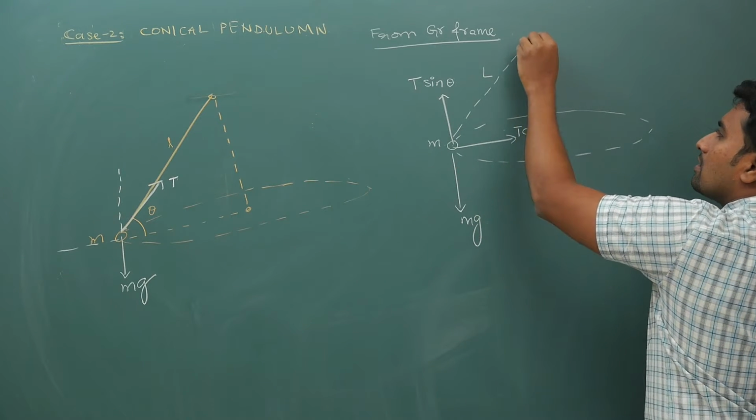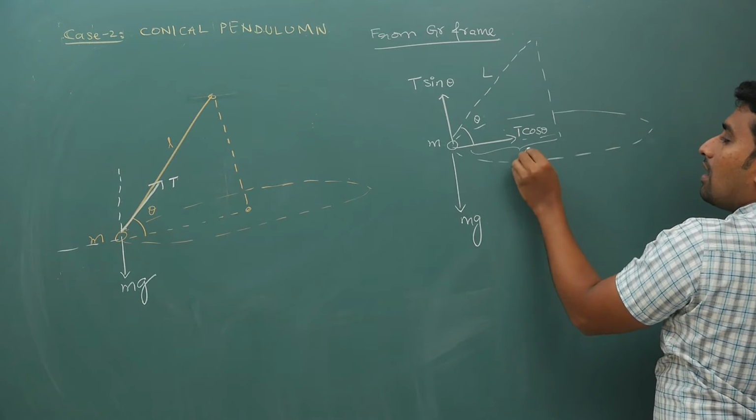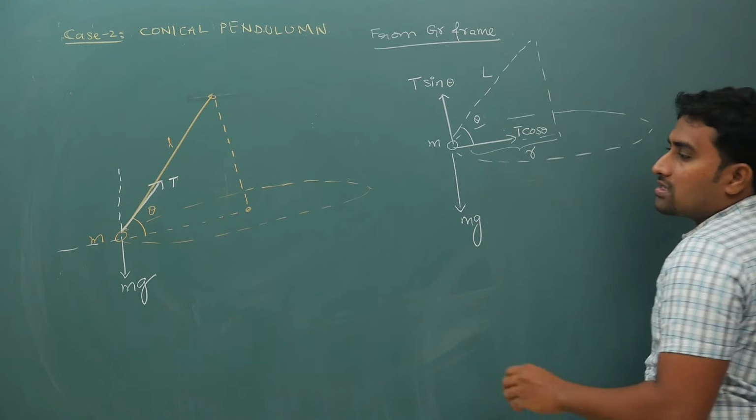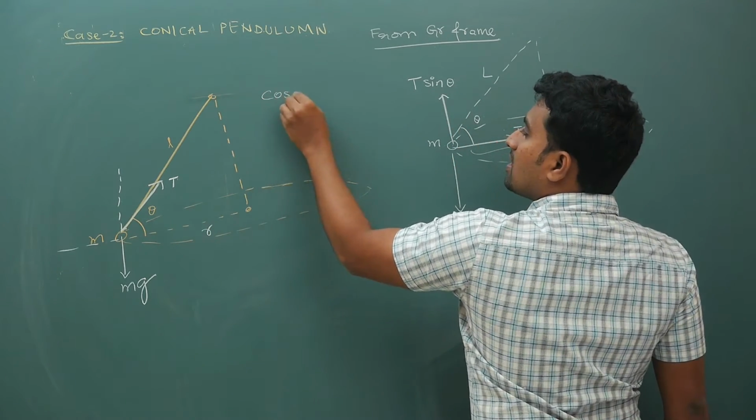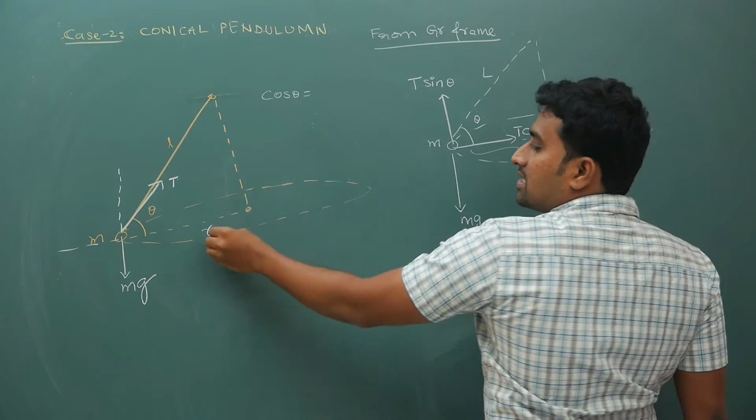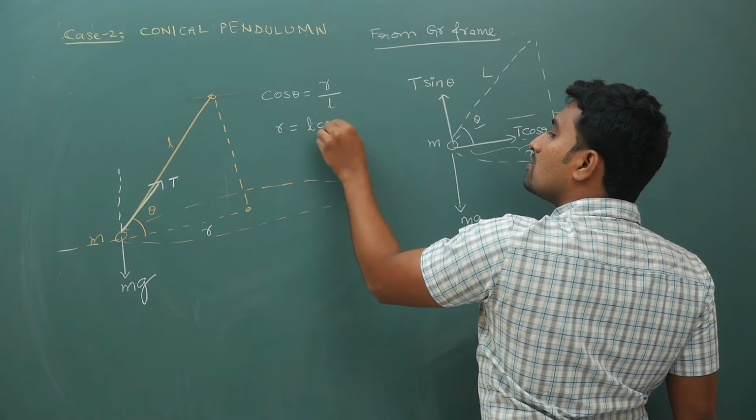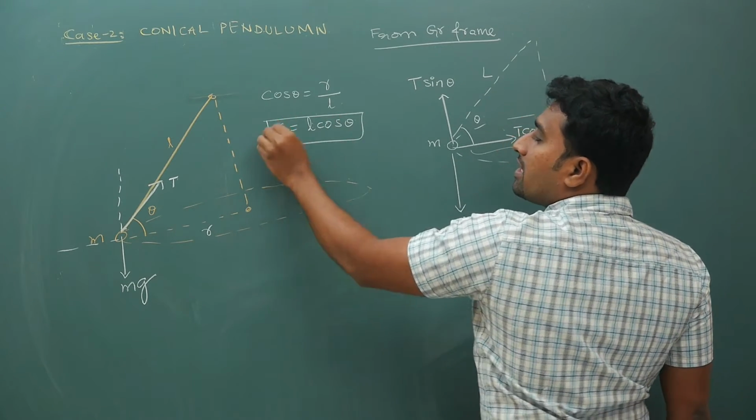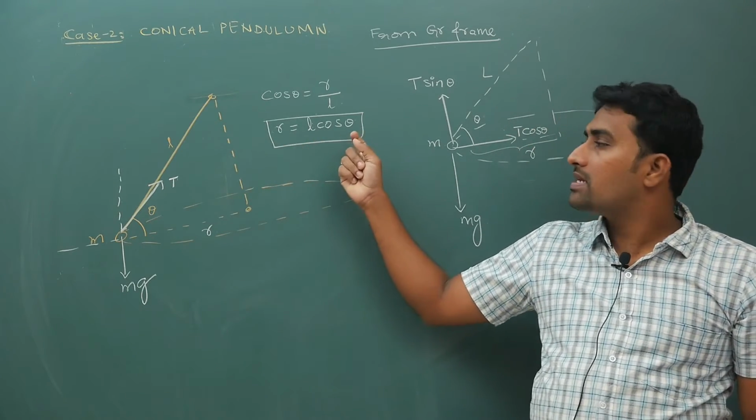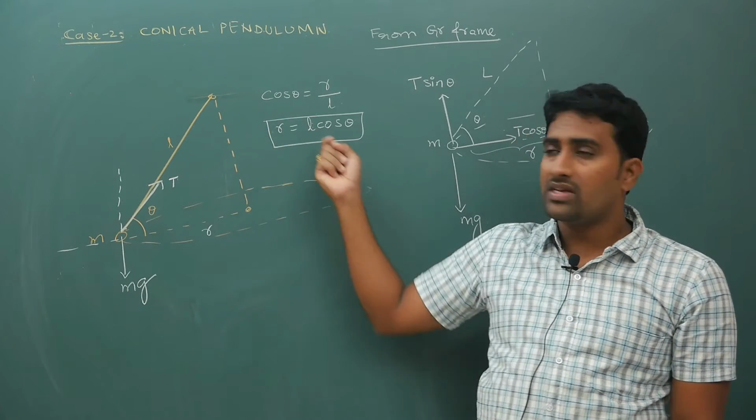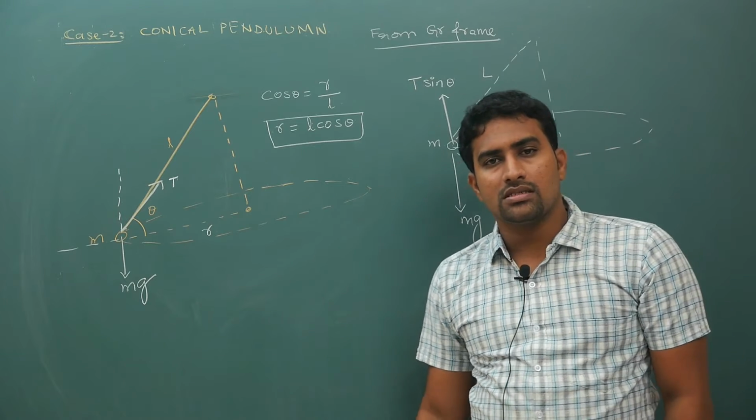This length is L, this radius, if you take it as some r, for example, cos theta, if you are taking this radius as r, your cos theta is equal to adjacent side by hypotenuse, r by L. So your r is equal to L cos theta. In the question, if radius is not given, length will be given, angle will be given, some information will be there. Out of this, one of the values will be unknown. Use that unknown value and then do the simplification.